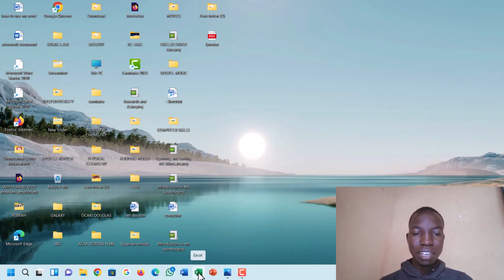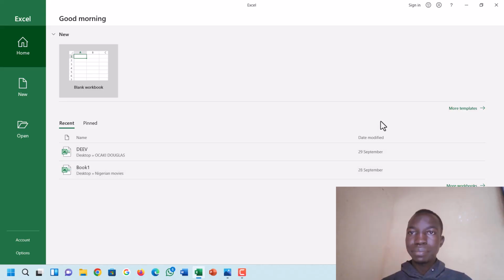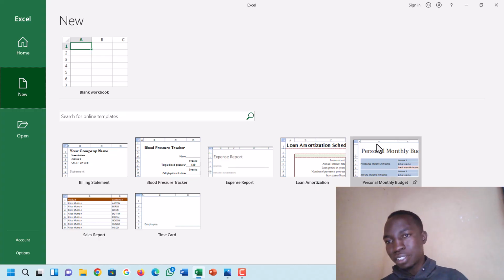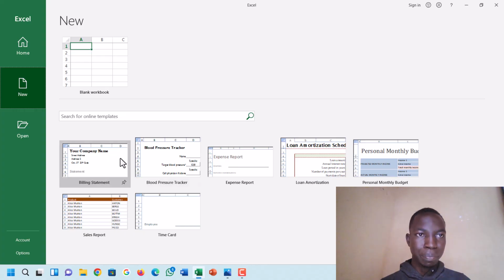You double click, there it comes. So you have this blank workbook. Then we can also have templates, pre-made templates. We have this template. All these are what? Templates. So let's first open our blank workbook here.